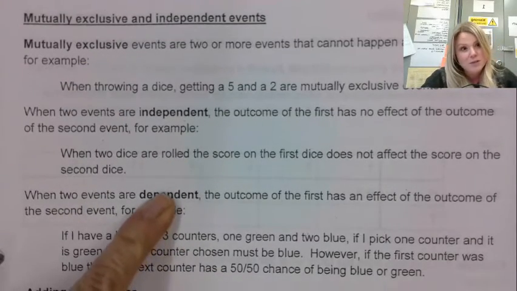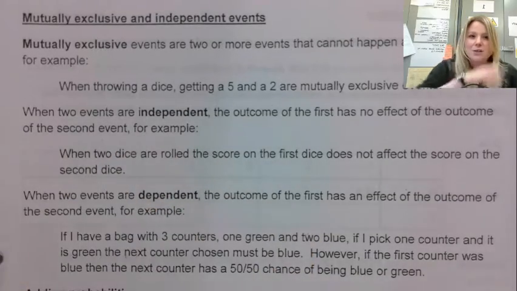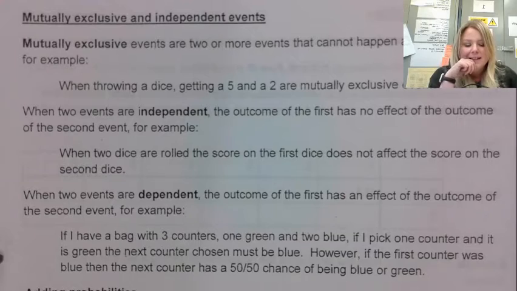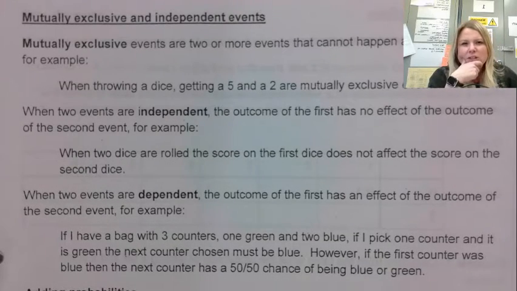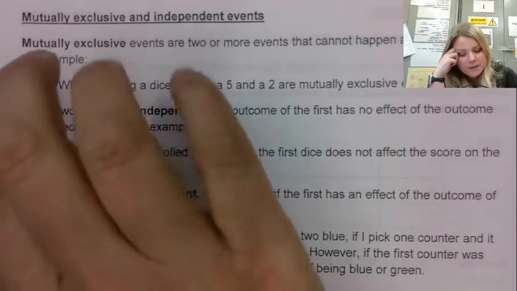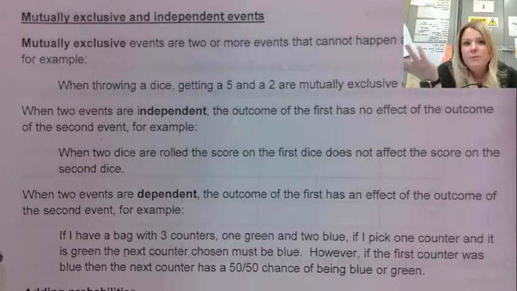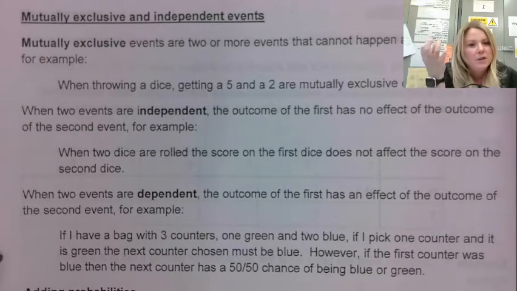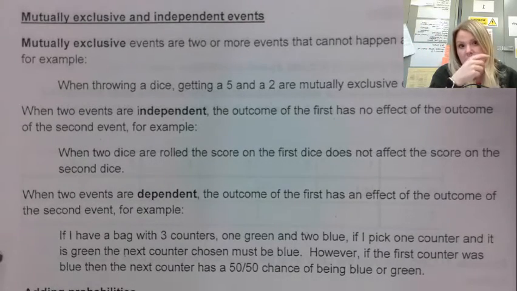Now, I know I told you to read this already, but this is one of those things that at first glance looks really straightforward, and then whenever you get looking at the questions, it can be a little bit confusing. And there's lots of weird words used in probability, so we need to get used to those. So it's really looking at the different events that can happen, and that's the first weird word. Events really just means a thing that can happen. Whenever we talk about stuff happening in probability, we use the word events or an event happening.